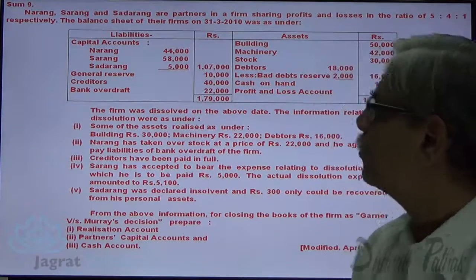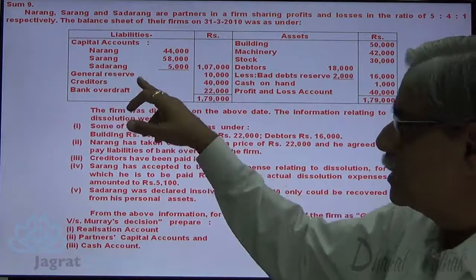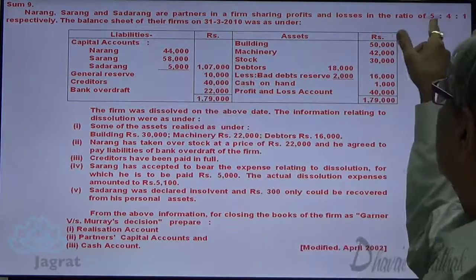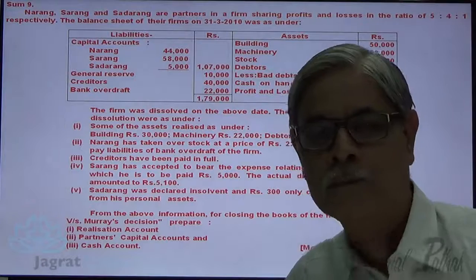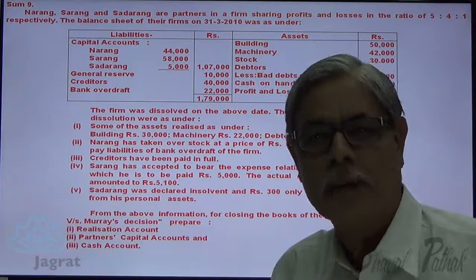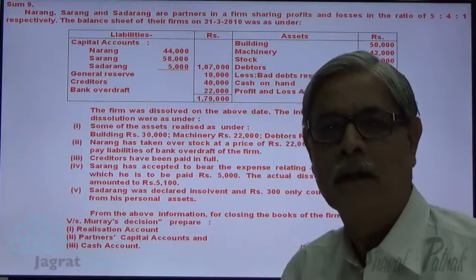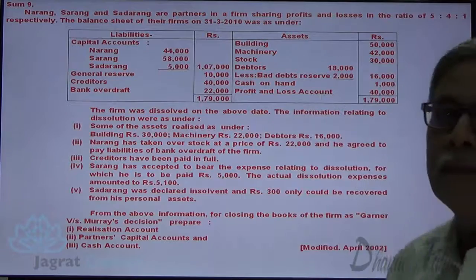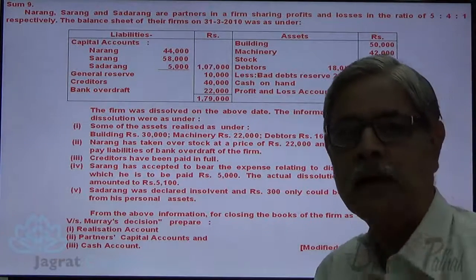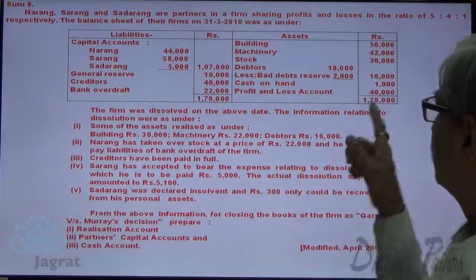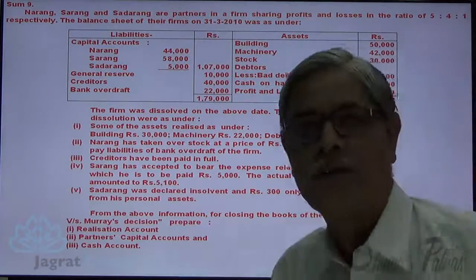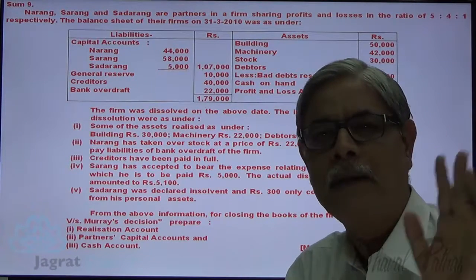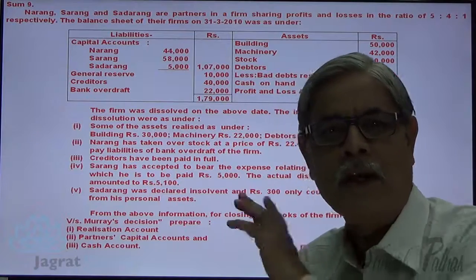Now notice, general reserve is an undistributed profit that will be distributed amongst partners in the ratio of 5:4:1, and as this is an undistributed profit, it will be credited to partners' capital account. Same way, this profit and loss account debit balance 40,000 is the loss, undistributed loss. This loss also will be distributed in the ratio of 5:4:1, and this being undistributed loss will be debited to the partners' capital account in the profit sharing ratio.